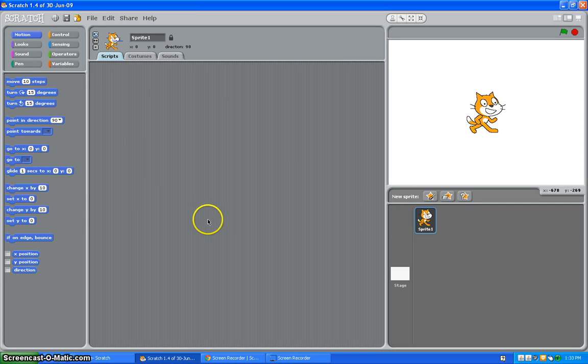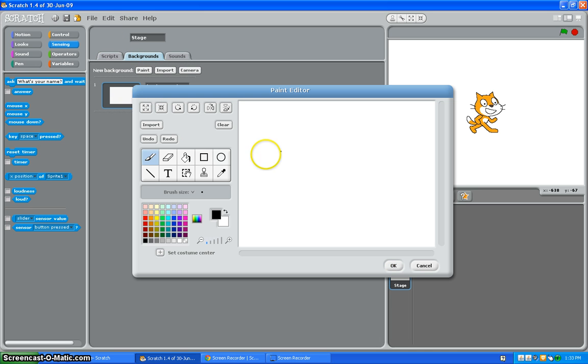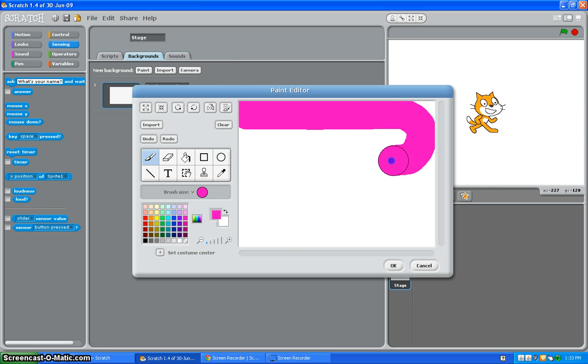Today in Scratch we'll be making a racetrack. First you go to the backgrounds, edit, grab the paintbrush, make it bigger, go to the pink, and just make a simple racetrack right here. That's gorgeous. Looks like a power race.